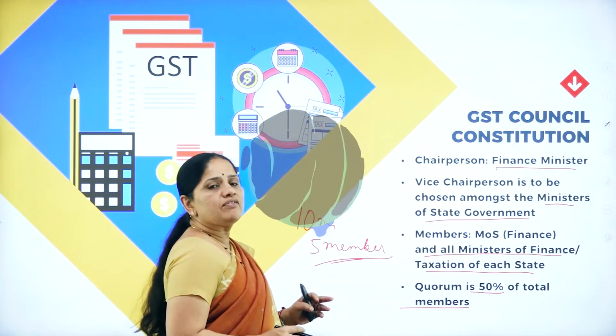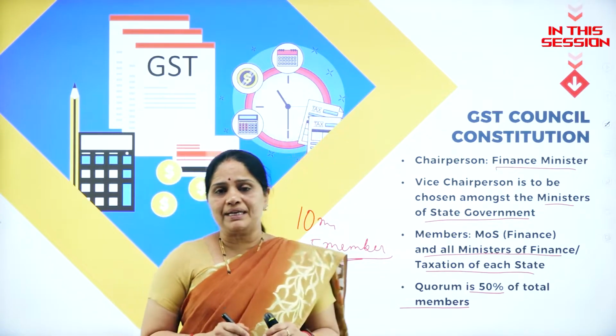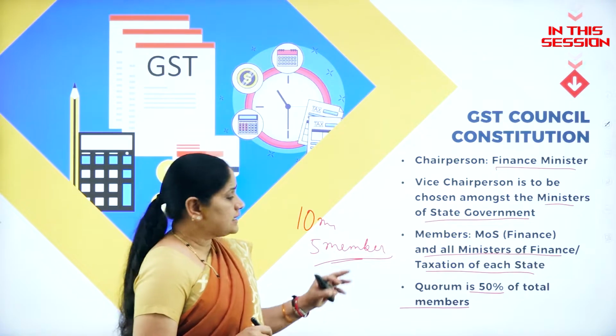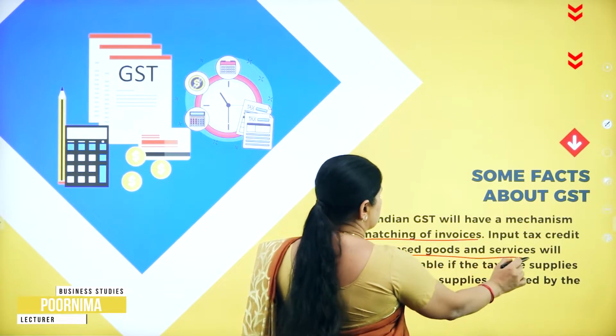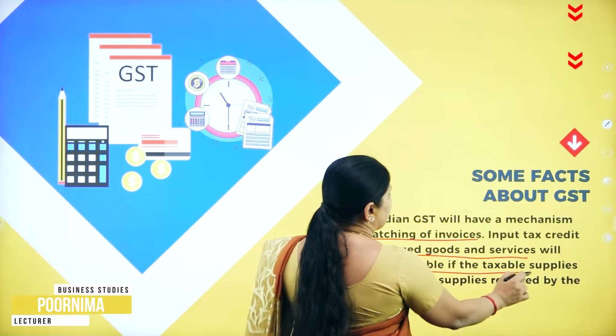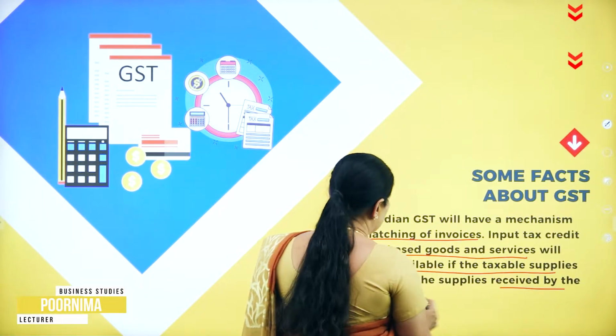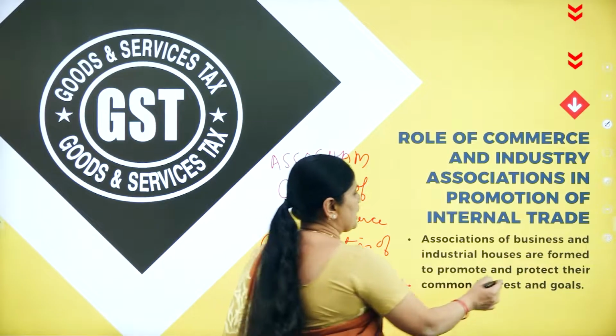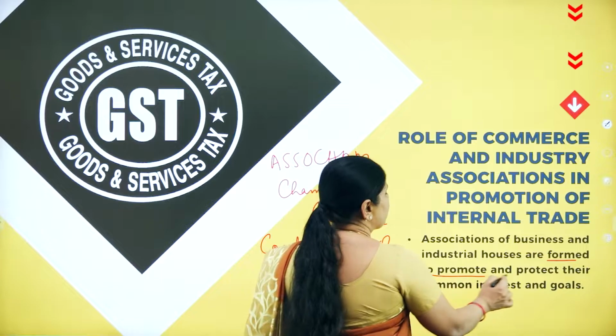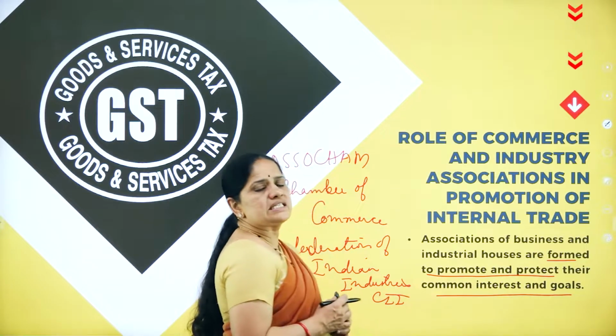The minimum number of members required to attend the meeting in order to see that the meeting is valid. So input tax credit of purchased goods and services will be available if the taxable supplies are received by the supplier. So the Association of Business and Industrial Houses are formed to promote and protect their common interest and goals.